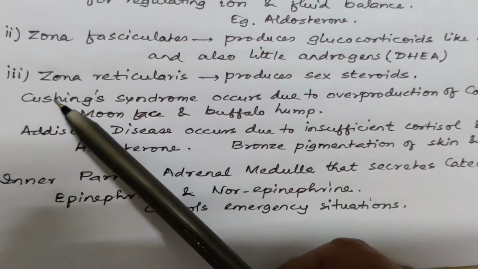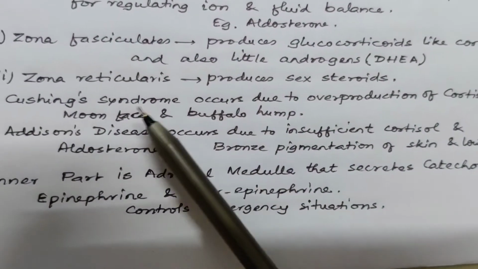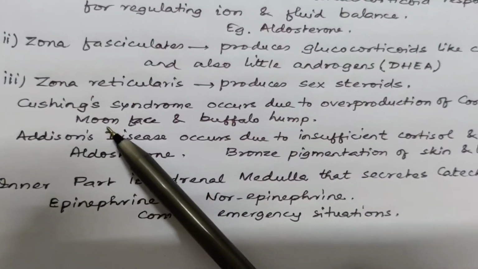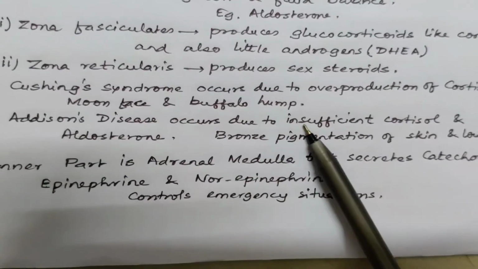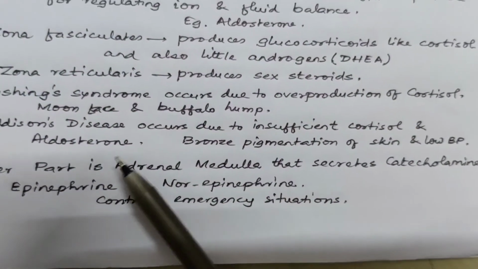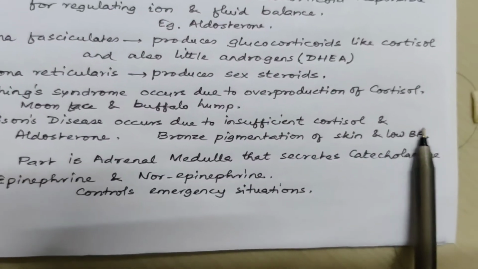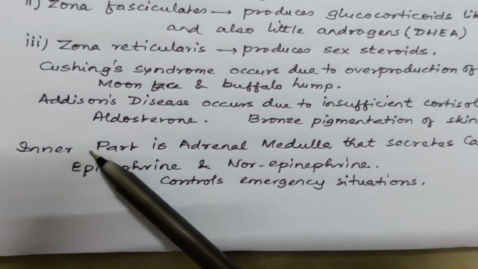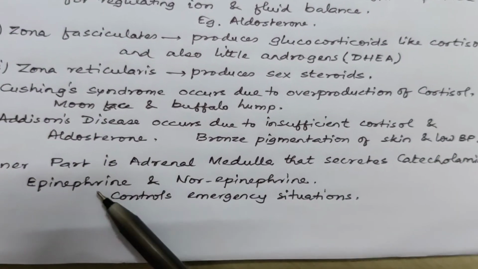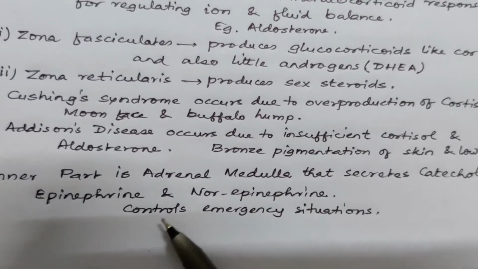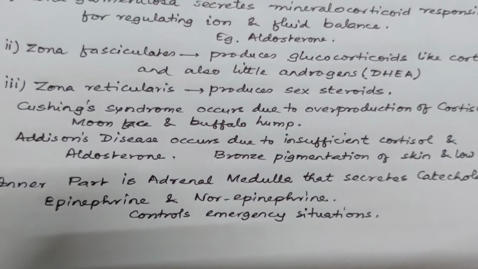The disorders are Cushing syndrome, which occurs due to overproduction of cortisol. The symptoms of this disease are moon-like face and buffalo-like hump. Addison's disease, which occurs due to insufficient cortisol and aldosterone. It has got bronze pigmentation of the skin and low BP. Inner part is adrenal medulla that secretes catecholamines like epinephrine and norepinephrine, which controls the emergency situations of the body.